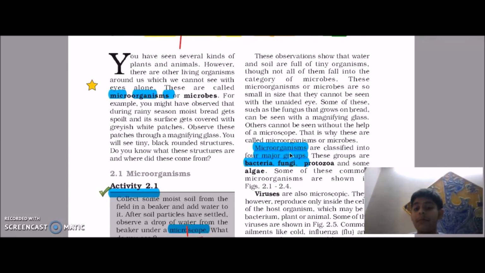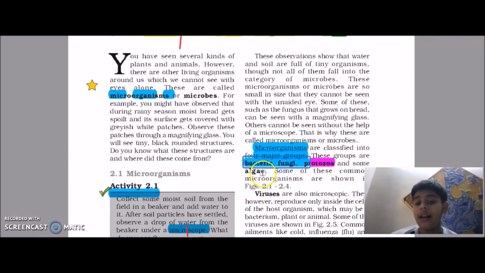Microorganisms, 4 major, and these are number 1, bacteria. As I said above, bacteria. Next is protozoa. Protozoa is also a type of microorganism. Next, fungi, and then the last but not the least is algae.